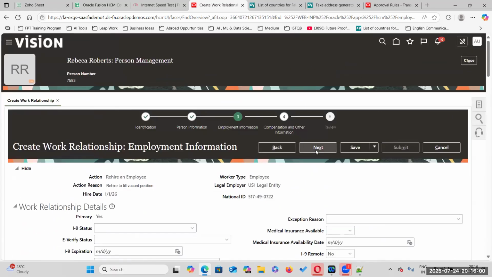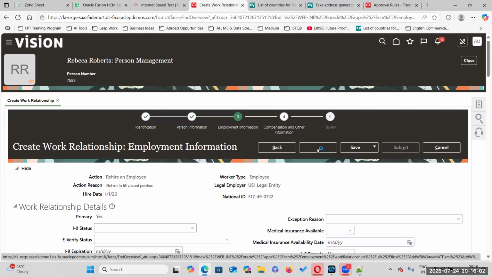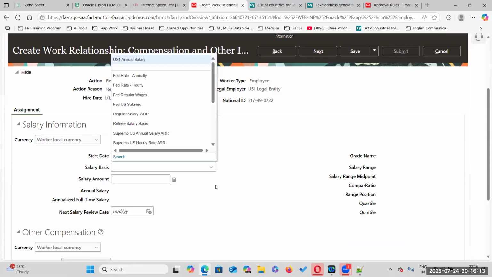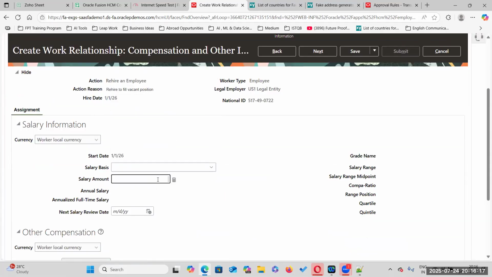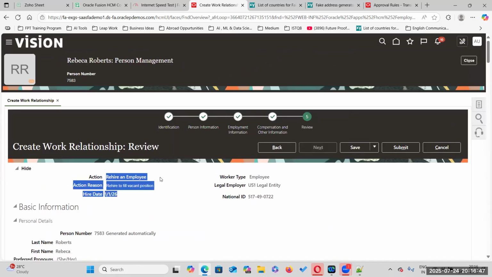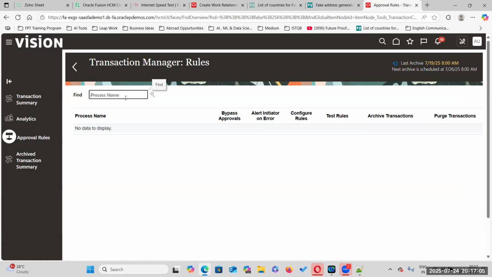Now I want to click on next. I want to improve his salary because he is rehiring after 6 months, right? Earlier I gave $2,000, now I am giving him $1,20,000. So the action is rehire an employee. What is the action we are doing? Rehire only, right? Rehire.